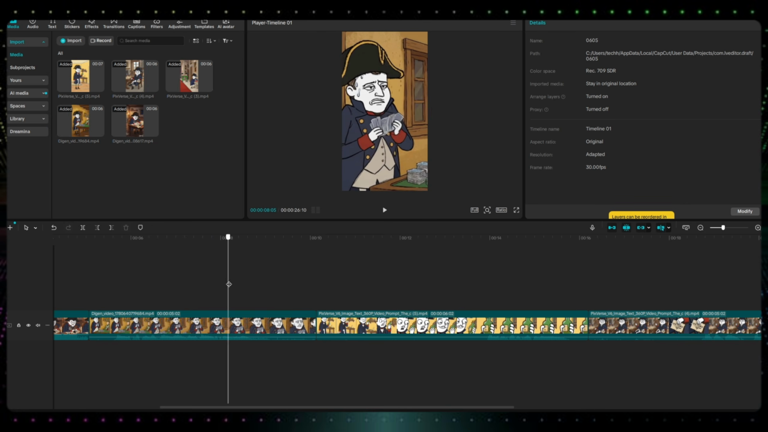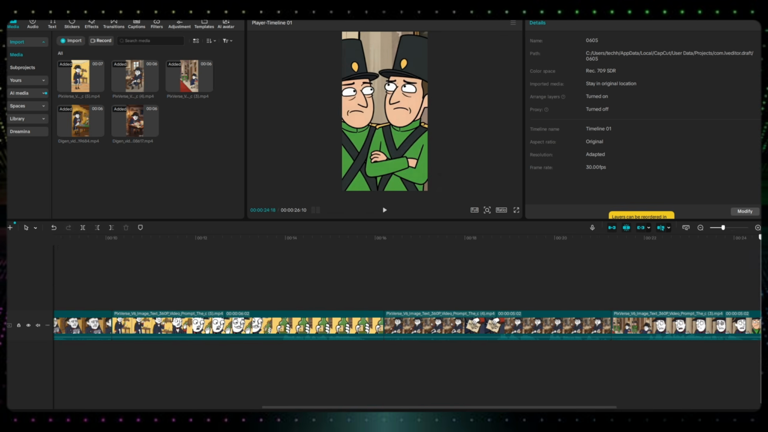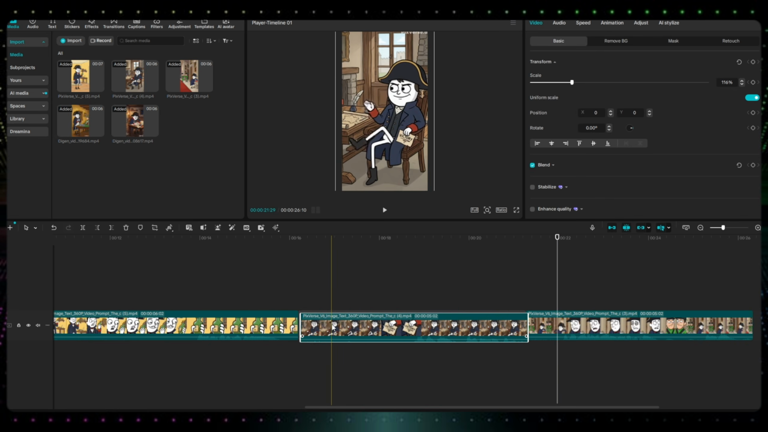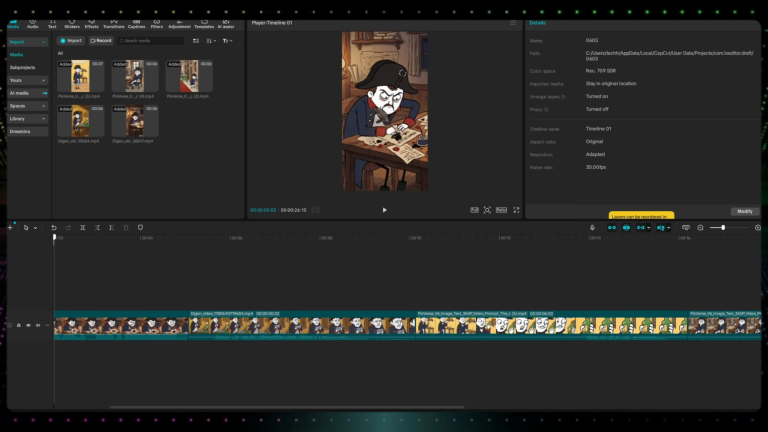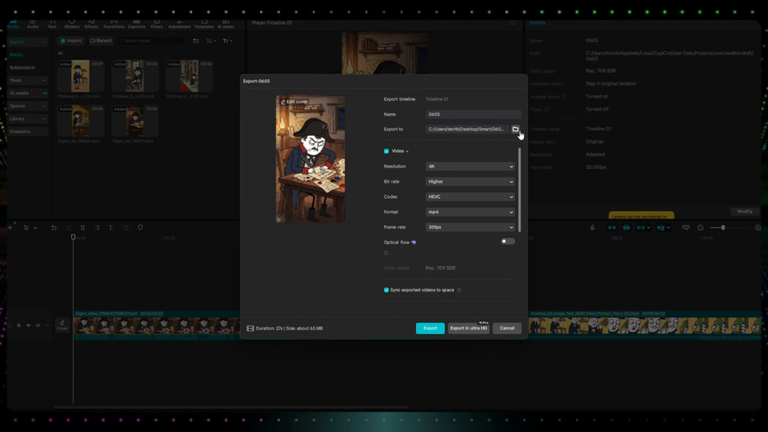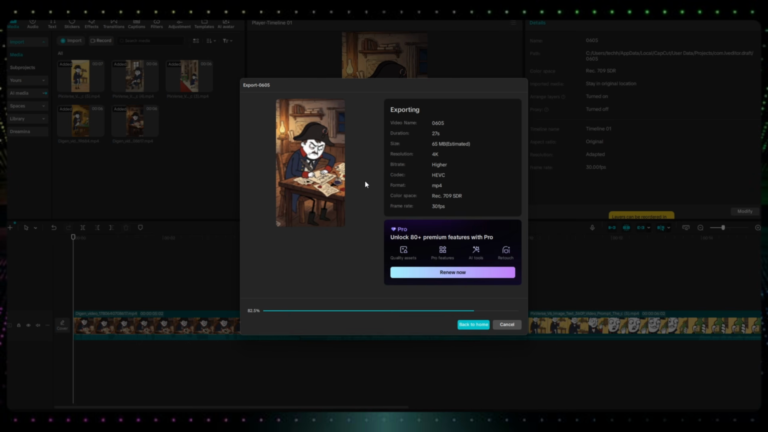Another great thing is that you can choose any aspect ratio according to your needs. For this tutorial, I selected the 9:16 ratio simply for demonstration purposes. However, if you want to create content for YouTube in 16:9 format, you can easily choose that as well. Now that everything is complete, simply click on the export button and export your video in the highest quality settings available.